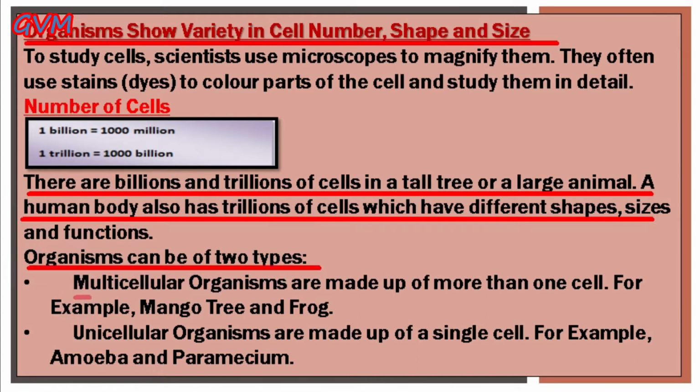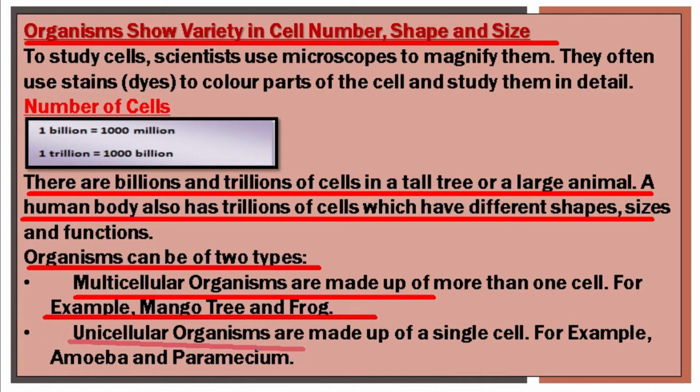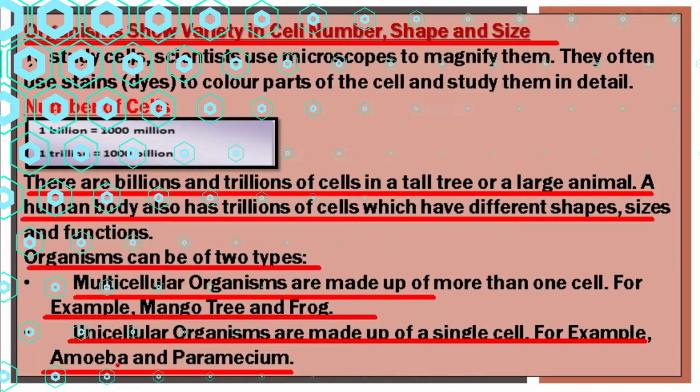The first one is multicellular organisms, that is to say, those organisms that are made up of more than one cell are considered multicellular organisms. For example, mango tree, frog, and in fact we, the human beings, also. The second category is unicellular organisms, and students, unicellular organisms are those kinds of organisms that are made up of only a single cell. For example, amoeba and paramecium.